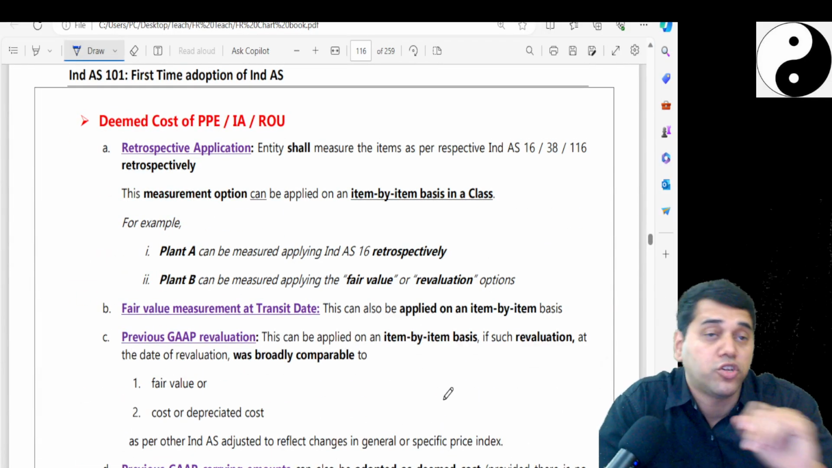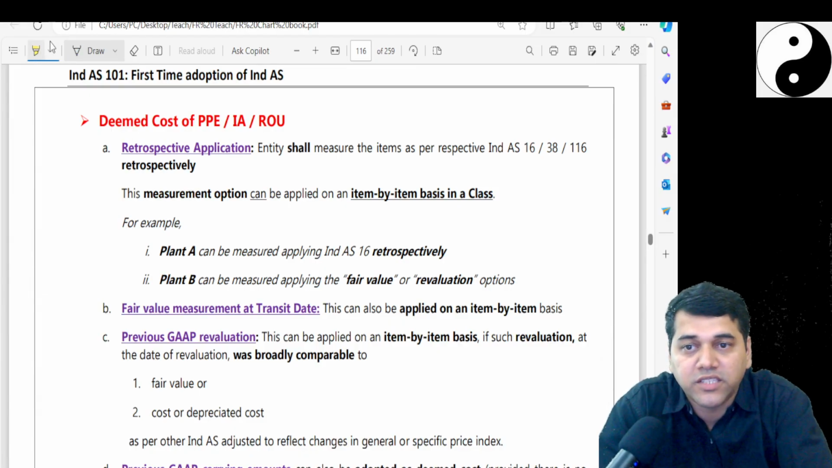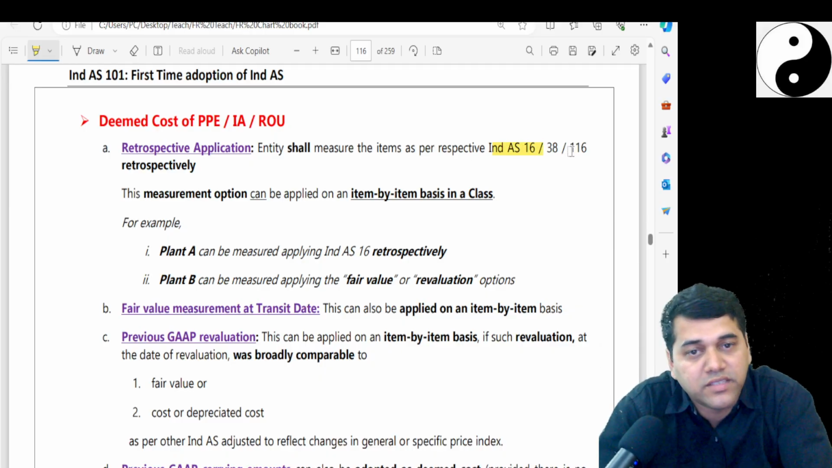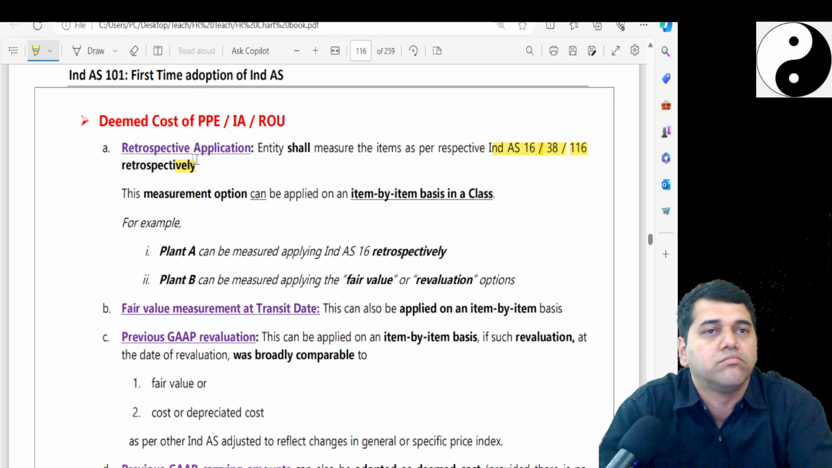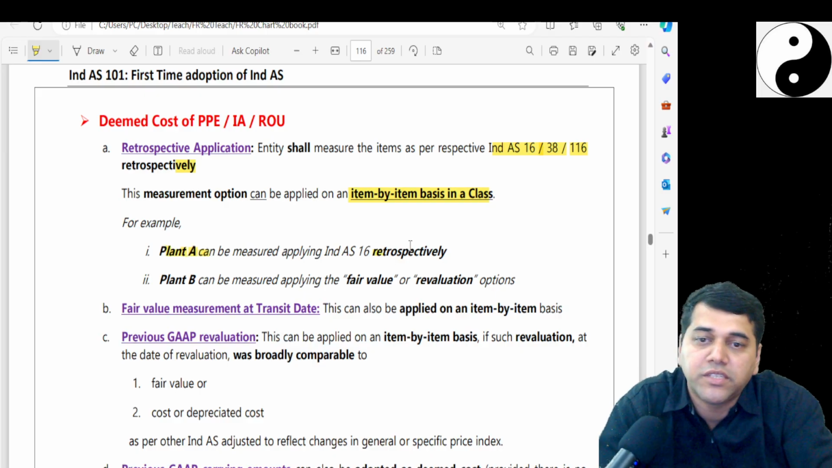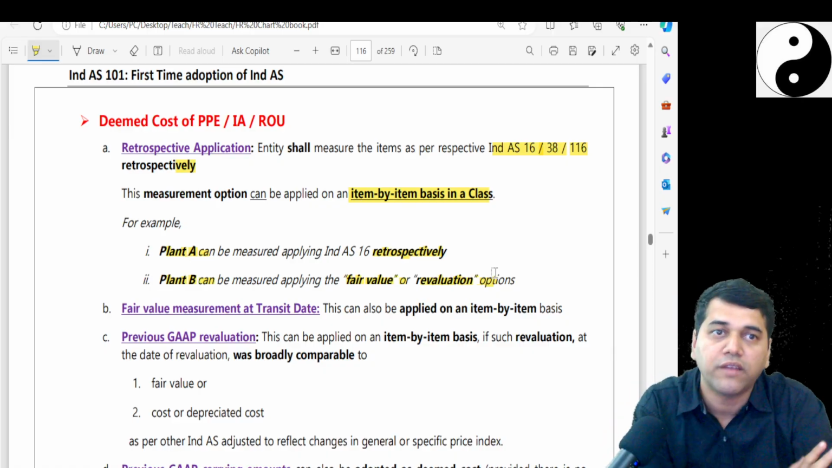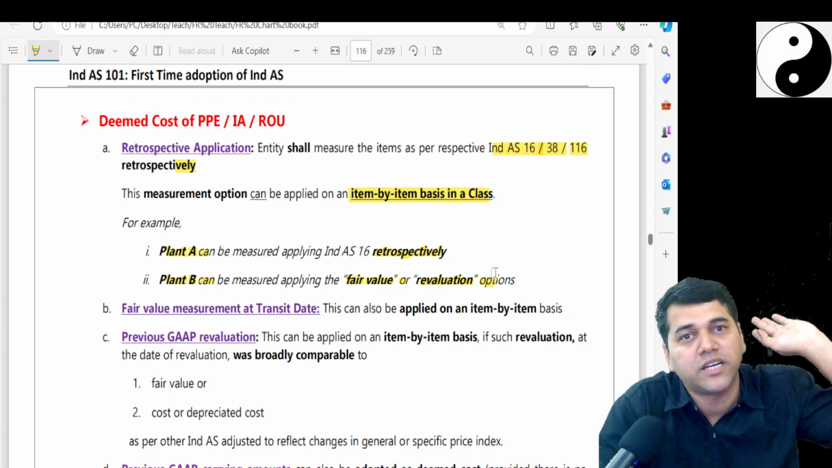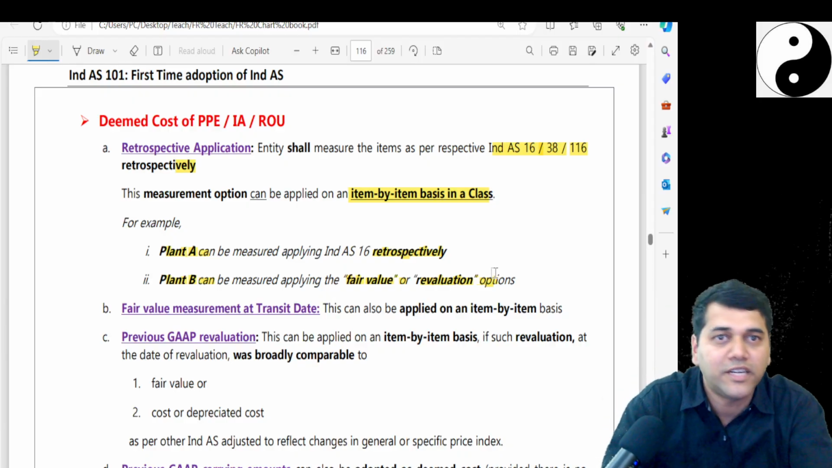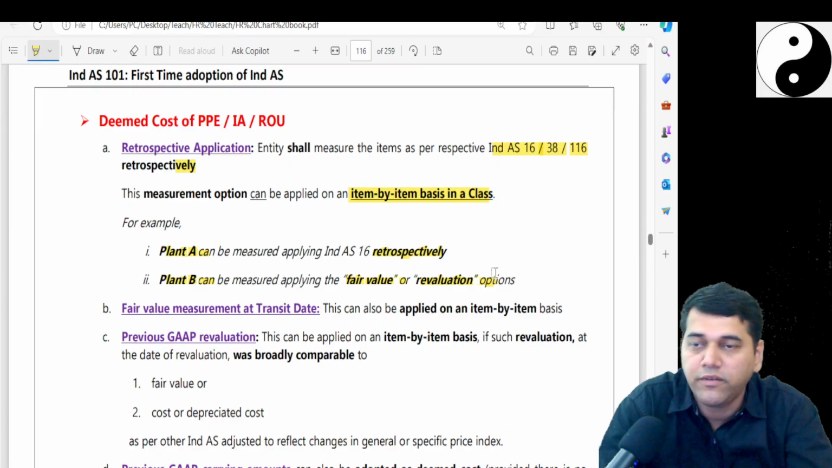Then we have got the deemed cost of PPE, the biggest amount, because in any balance sheet you take, PPE is the big value. Retrospective application says that the entity shall measure the items as per Ind AS 16, 38, 116 retrospectively. First of all, they say retrospectively you go and measure. This measurement option can be applied on an item by item basis in a class, like plant A can be measured retrospectively, plant B can be measured applying the fair valuation or revaluation option. Like today, I will help you to convert. If you want to get into fair valuation, you can. You have been doing cost under the accounting standard, shift into it, because anyhow it's retrospective, no? Your change in accounting policy is also retrospective. So if you want to shift from cost to revaluation, you can do it.